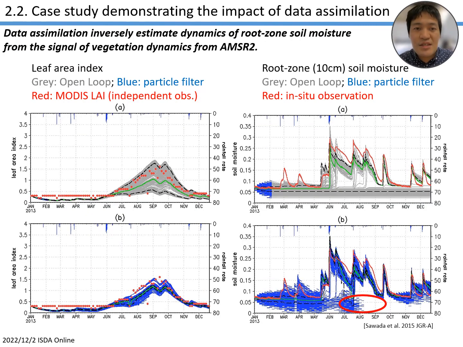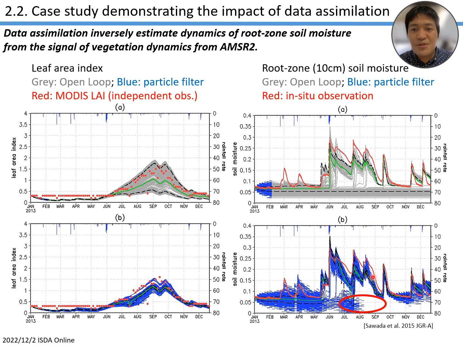This slide demonstrates some results of the data assimilation as a case study. The left figure shows the dynamics of leaf area index. Gray lines are the open loop ensembles, the ensemble without data assimilation, and the blue line is the result of the particle filter. So we can significantly reduce the uncertainty of our simulated leaf area index. The right two figures show the time series of the root zone soil moisture.